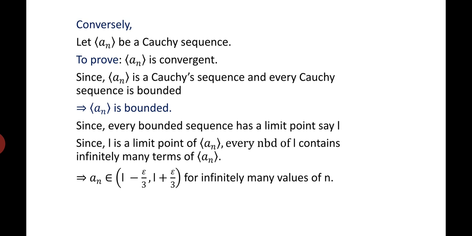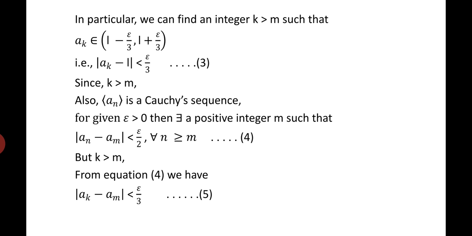And we also know that since every bounded sequence has a limit point, say L, and since L is a limit point of a_n, every neighborhood of L contains infinitely many terms of a_n. This implies a_n belongs to (L - epsilon/3, L + epsilon/3) for infinitely many values of n. In particular, we can find an integer k greater than m such that